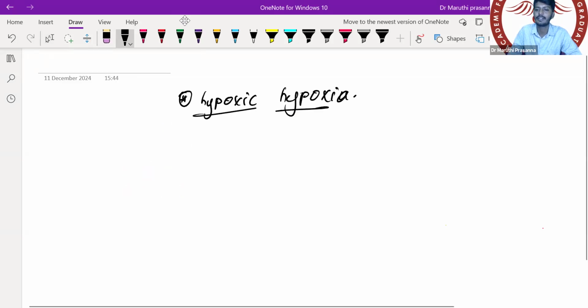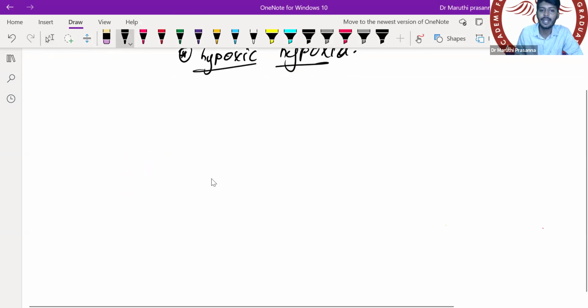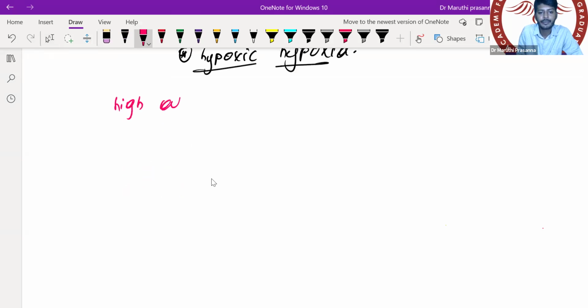What is hypoxia, my dear students? It's a very simple thing to understand. For example, when you go to a high altitude, there is a decrease of partial pressure of oxygen. Means in the atmosphere, oxygen pressure has gone down.